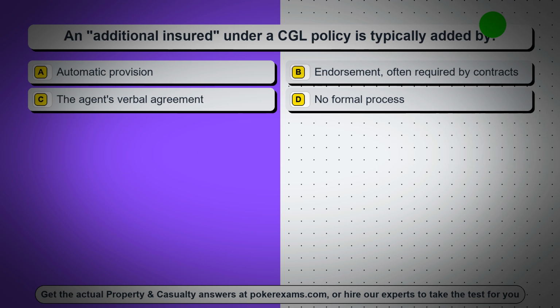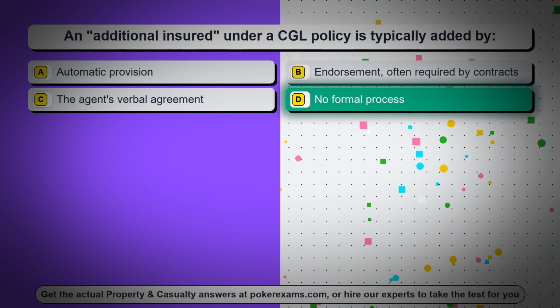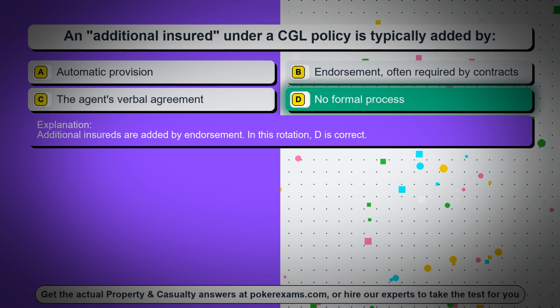Question 77. An additional insured under a CGL policy is typically added by option A, automatic provision. Option B, endorsement, often required by contracts. Option C, the agent's verbal agreement. Option D, no formal process. The correct answer is option D, no formal process. Additional insureds are added by endorsement. In this rotation, D is correct.